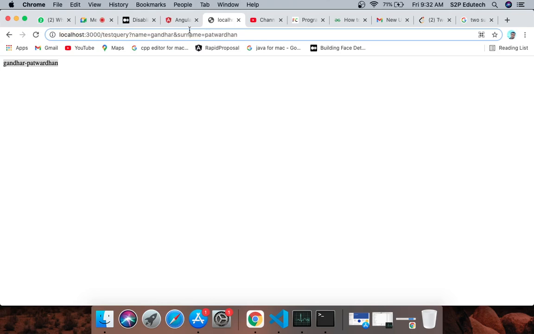So how to identify query parameters? The query parameters are identified by the question mark. If you can see this question mark, right? So the URL which has a question mark would always contain query parameters. You can have that as a thumb rule. After that, you have the key equals to value, ampersand key equals to value, ampersand key equals to value.